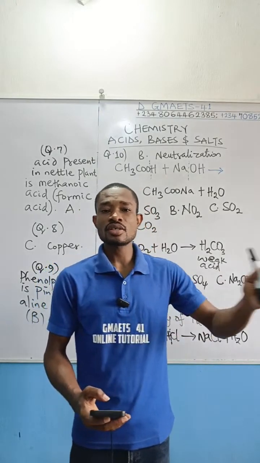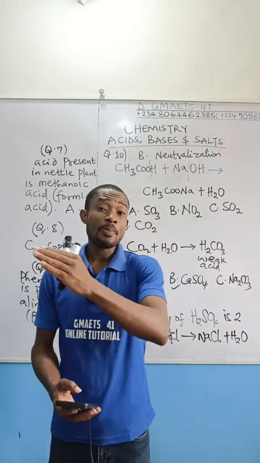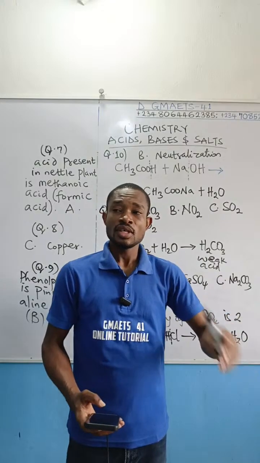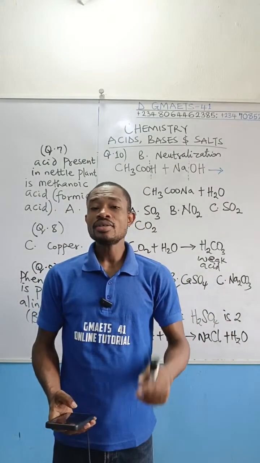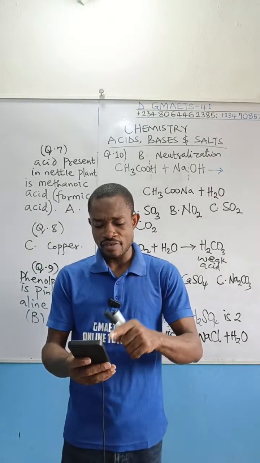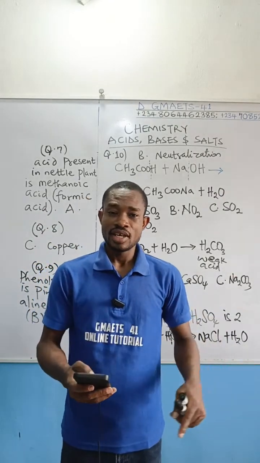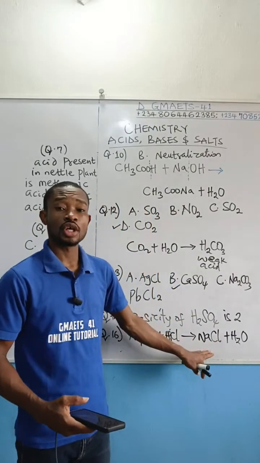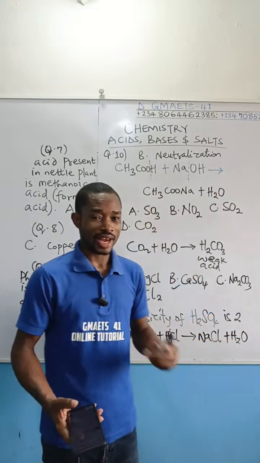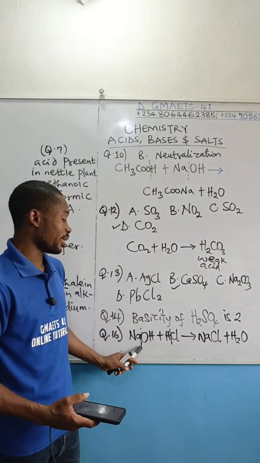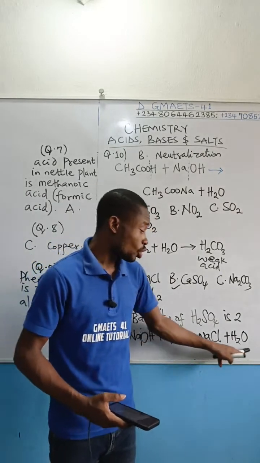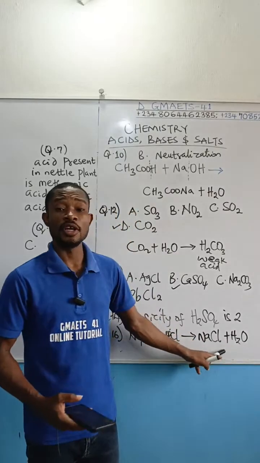pH measures the level of acidity. And in that pH scale from 1 to 14, between 1 to 7 is acidic. 7 to 14 is basic. So when you say that the pH is reducing, in this case, when this reaction is taking place, according to option A, if you say that pH will decrease, it means that you are telling us that the resulting solution will be tending towards acidic level or medium, which is not true. Like I said, sodium chloride is formed from strong base and strong acid. So this salt you're seeing, this normal salt, in aqueous solution, will be neutral.